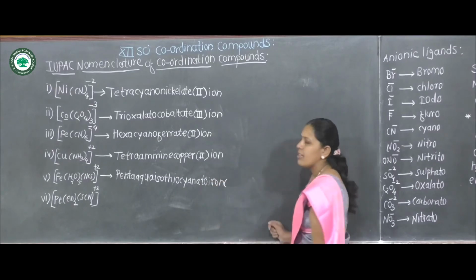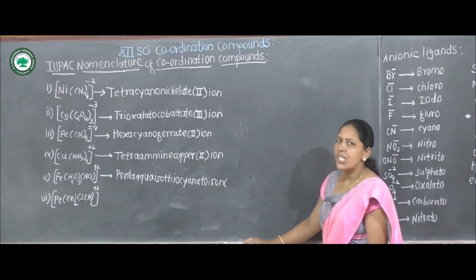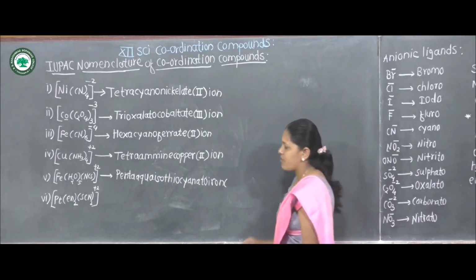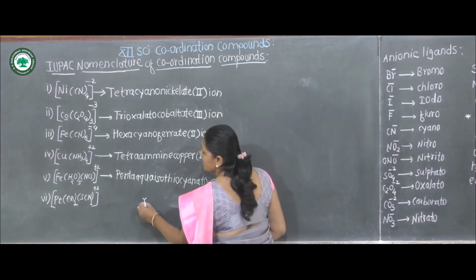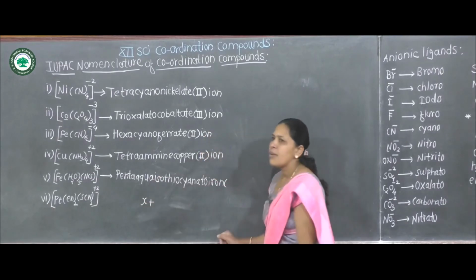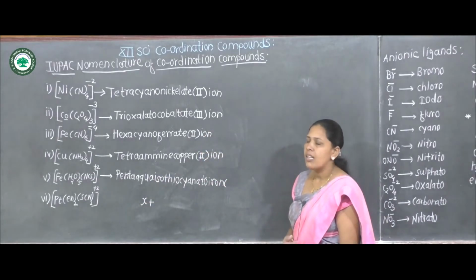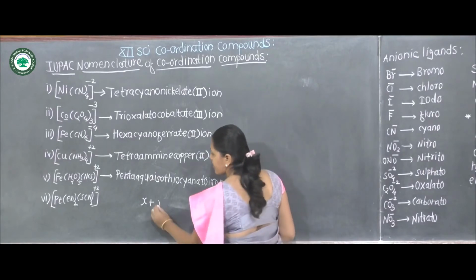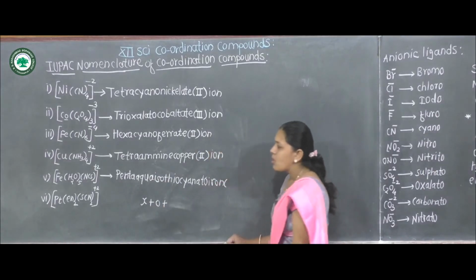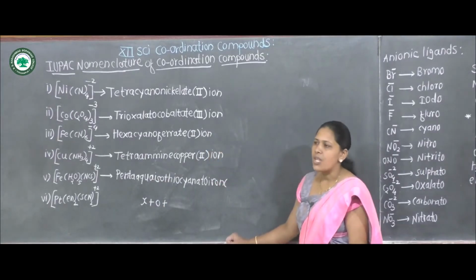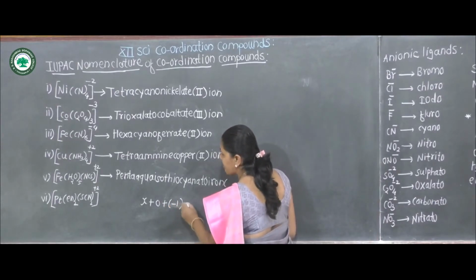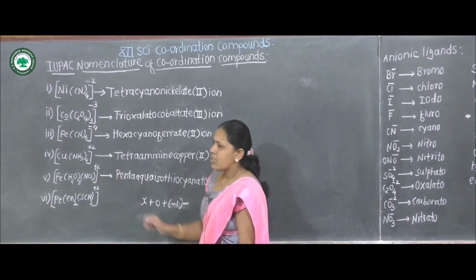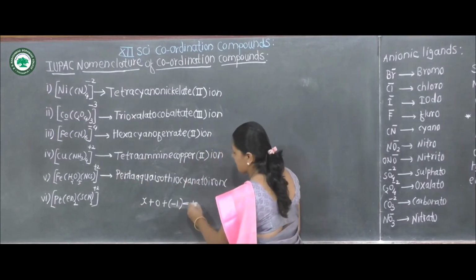Then in parenthesis, the oxidation state of iron in Roman numerals. First we have to calculate the oxidation state of iron. Suppose it is X, plus 5 aqua ligands are neutral, therefore their oxidation state is 0, plus isothiocyanato having -1 charge is equal to the charge on the coordination sphere, +2.